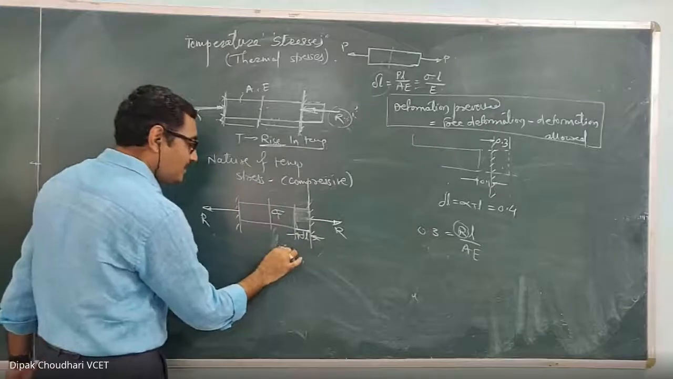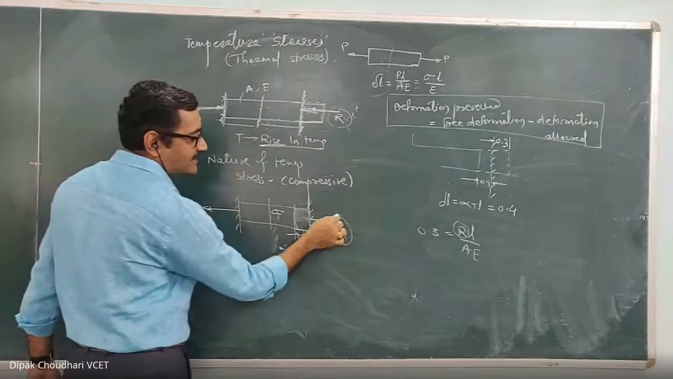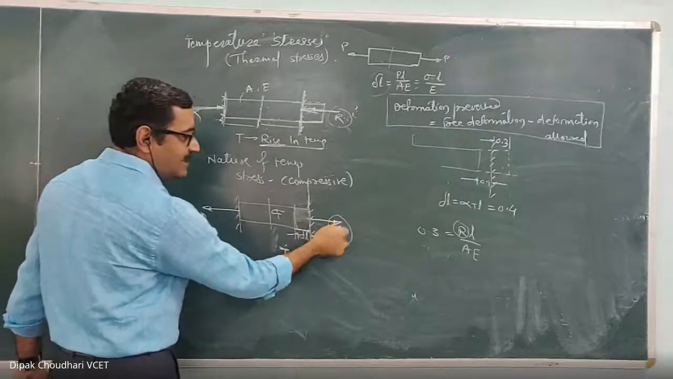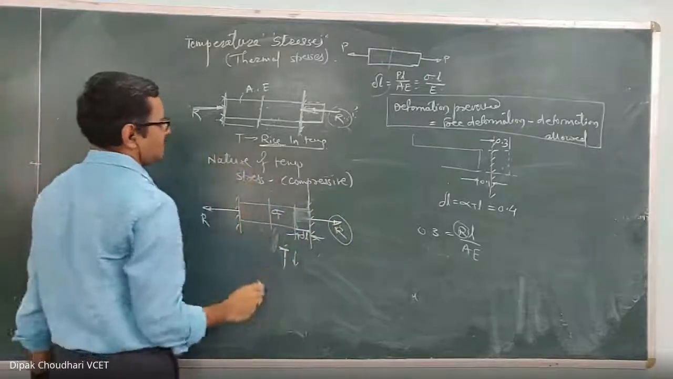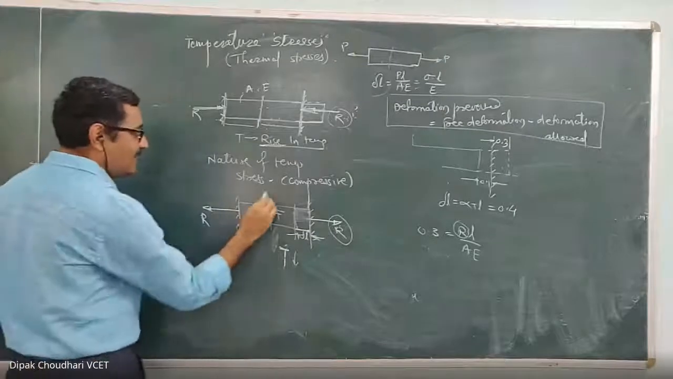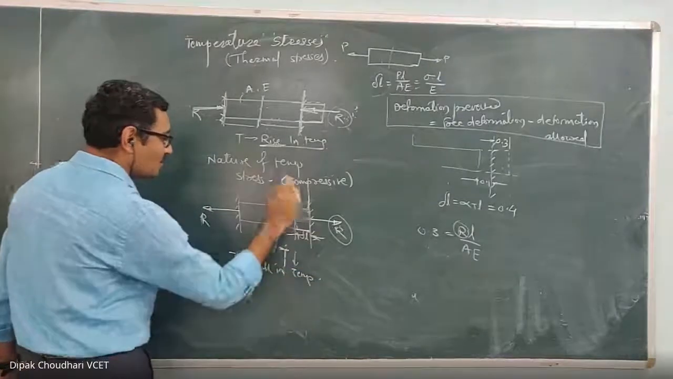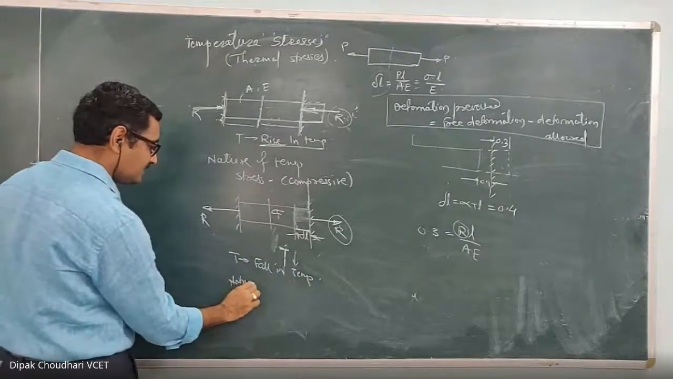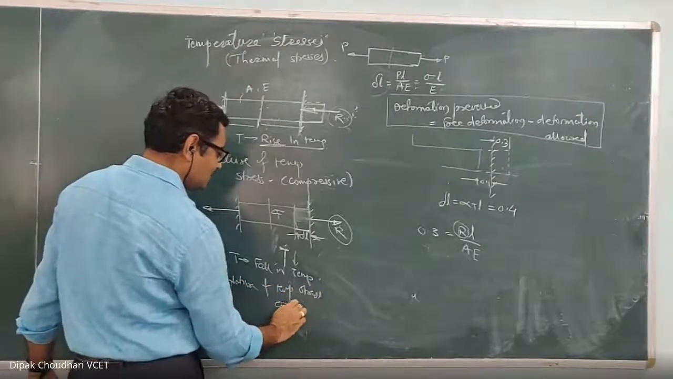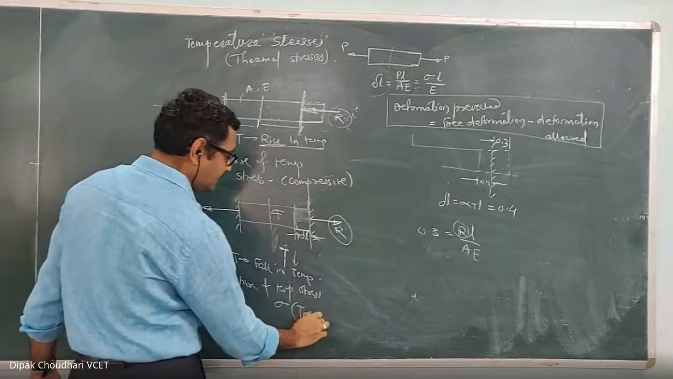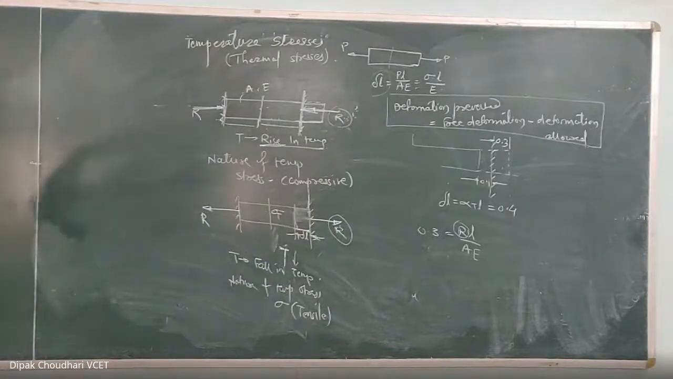Once again, when there is a fall in temperature, there is a contraction, and to prevent that contraction, the nature of the reactive force should be tensile, and whatever stress is generated because of this tensile reactive force will be tensile in nature. So the ultimate conclusion is that when there is a fall in temperature or decrease in temperature, what is the nature of the temperature stress? The nature of the stress will be tensile because of this reactive force.